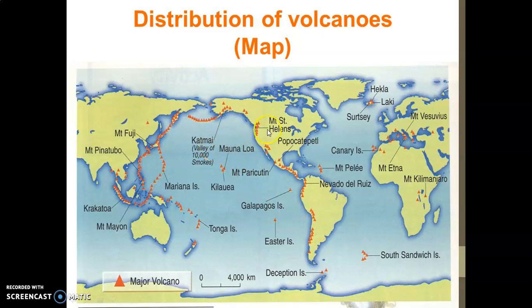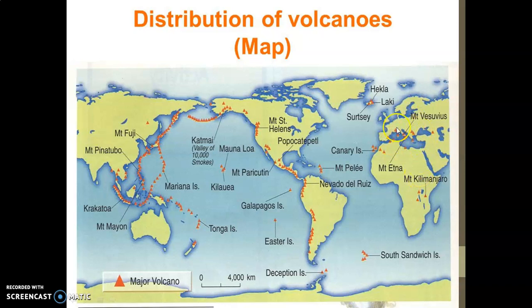Some examples are given here: Mount St. Helens and Mount Popocatépetl in North America, and Mount Cotopaxi, Chimborazo and Aconcagua in South America. We can also say Mount Fuji and Mauna Loa. These are examples of the Circum-Pacific Belt. 80% of volcanoes erupt here. The next region is the Mid-Continental Belt, and this belt lies between Europe and Africa.